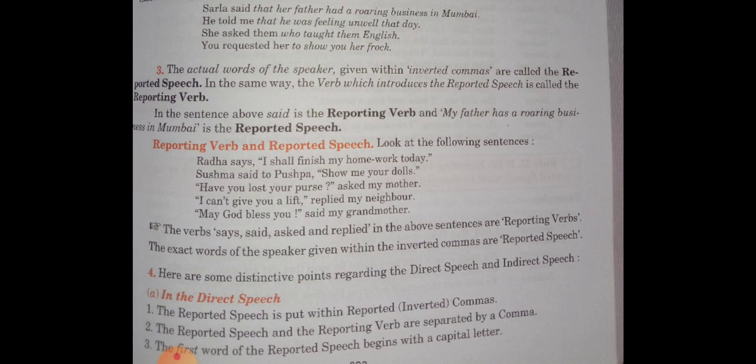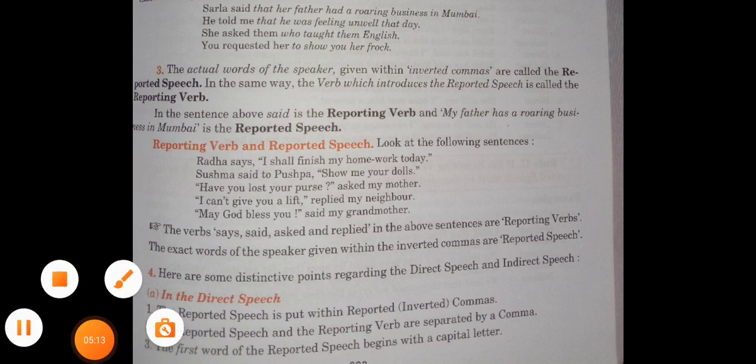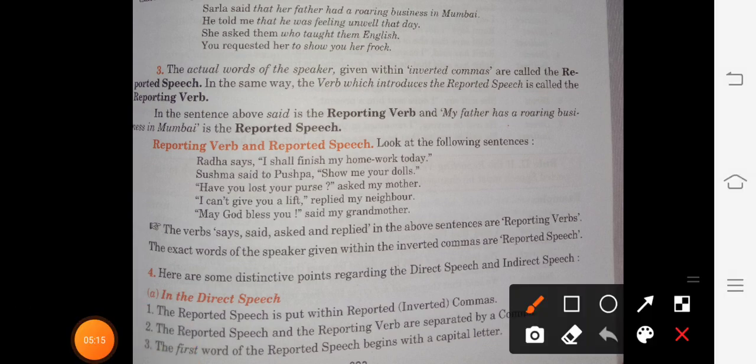How to identify direct speech. Let's see, a few things are over here. In direct speech, the reported speech is put within the inverted commas. The reported speech and the reporting verb, I have told you how to identify which is the reporting verb and which is the reported speech, are separated by commas.